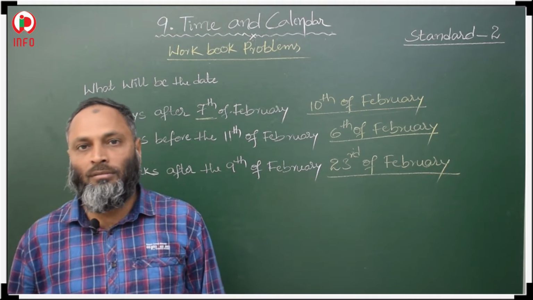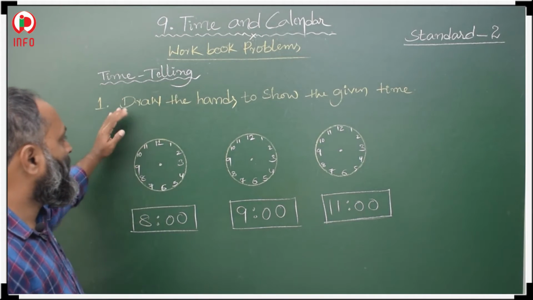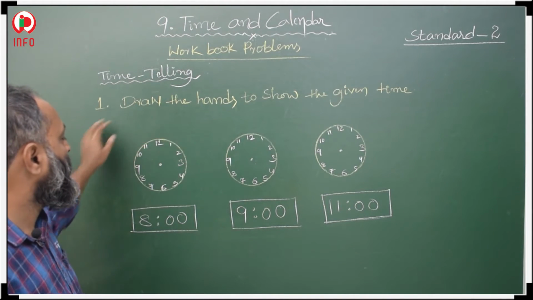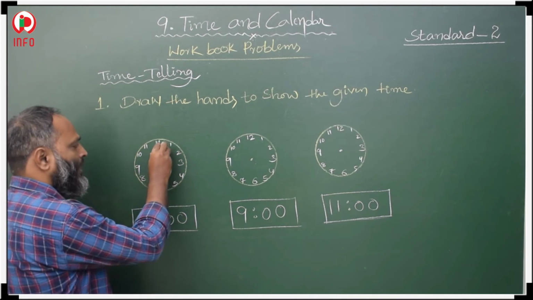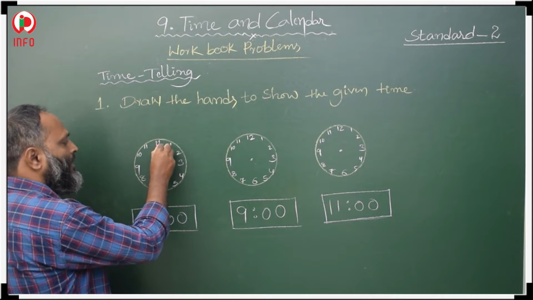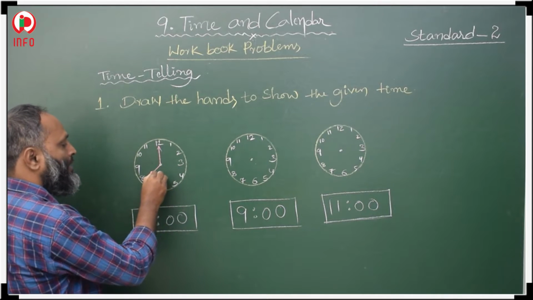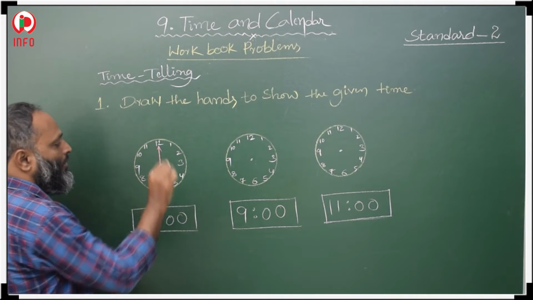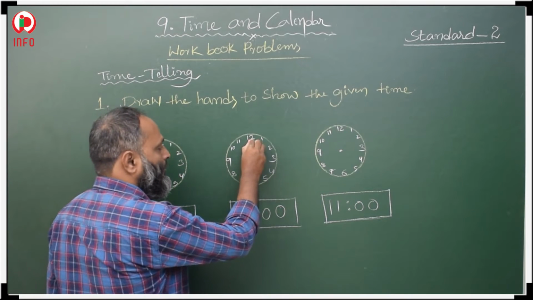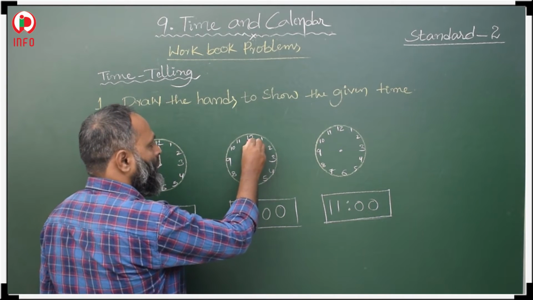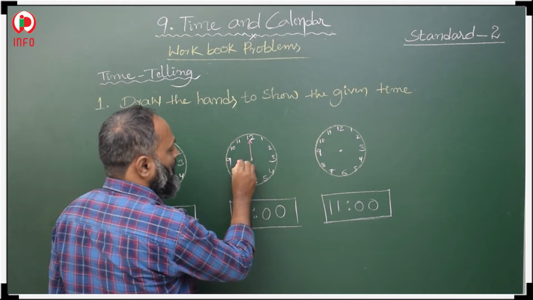Okay, students. See here. Draw the hands of the given time. Here, 8 o'clock means the long hand we have to take at 12 and the short hand we have to draw at 8. This is 8 o'clock. 9 o'clock means long hand at 12, short hand at 9.